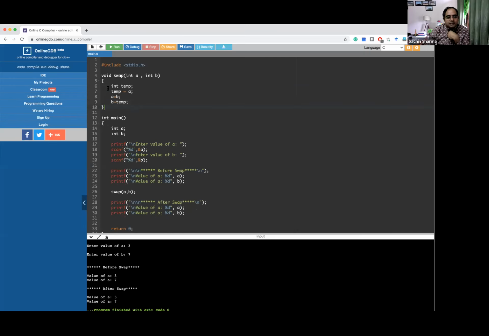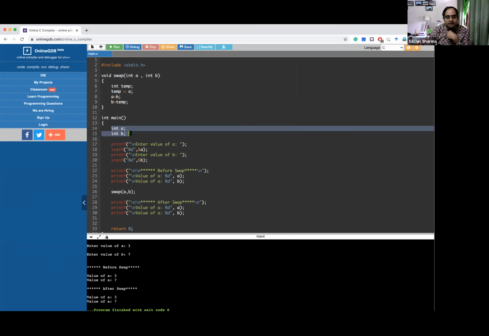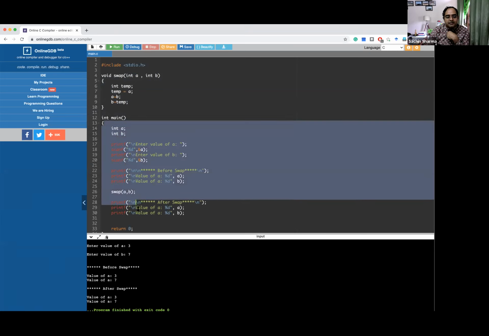Actually, function definition within function definition is not encouraged, and it is always avoided. But if you define it like this, then also it will remain the same. It will not change the input. The reason is that these two variables are local variables to the swap function. They are not the same variables which you have defined here. Both of them have different scope.